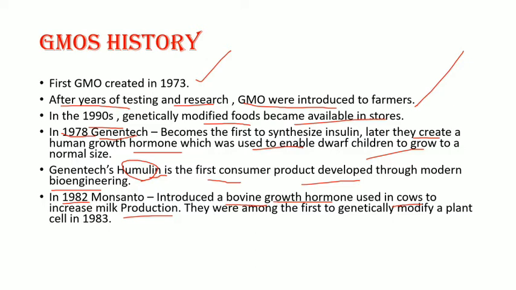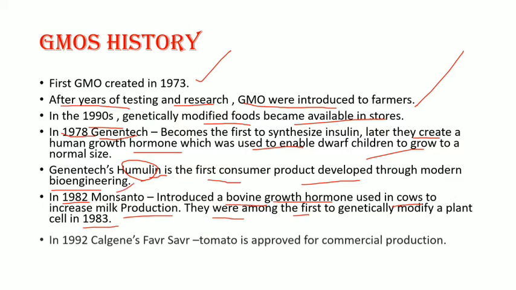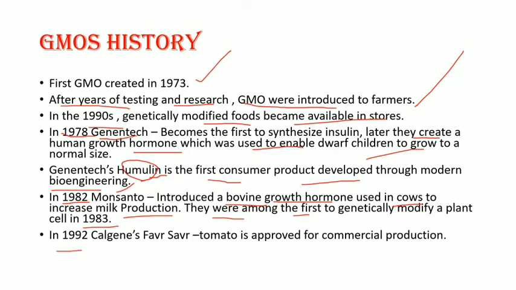Monsanto was also among the first to genetically modify a plant, in 1983.